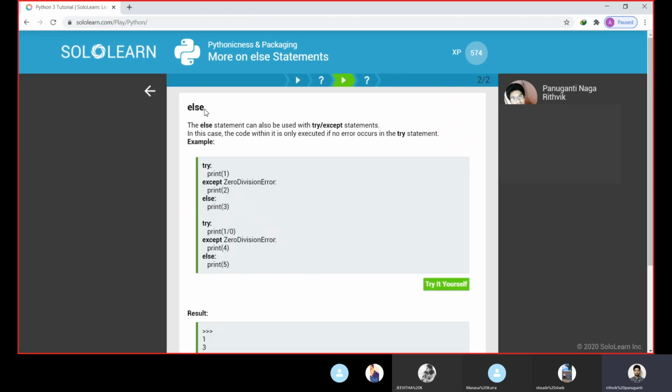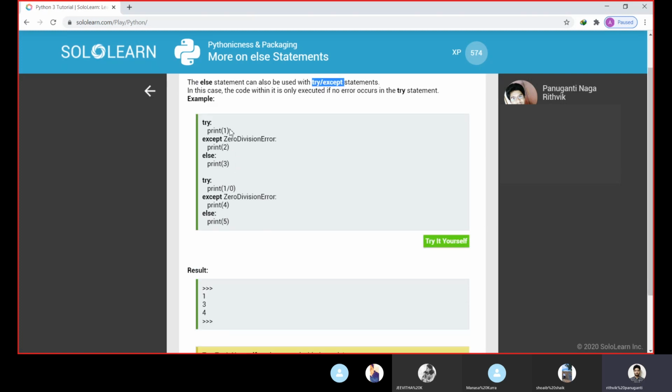Else can also be used with try and except statements while handling exceptions. Let us see an example. Try, print 1. There is no error here, so the output will print 1. Except zero division error, there is no error raised here. Else print 3, so we can see 1 and 3 printed in the output.